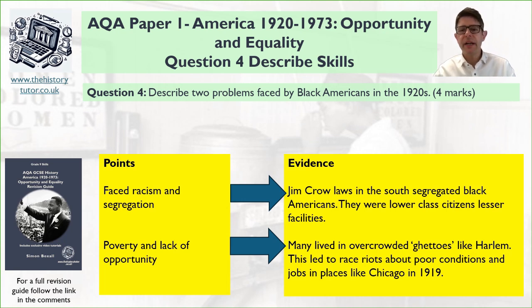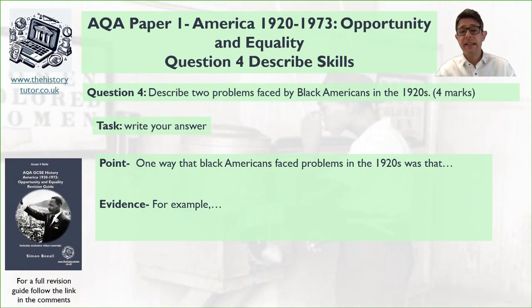Okay, let's have a little practice at writing this then. Same as we did before, point and evidence. One way that Black Americans faced problems in 1920 was that... To give you a point, they faced segregation, for instance, and then give some evidence to back it up. Now have a go at your opening sentence, your point you're going to make, and keep it concise and to the point. Okay, away you go.